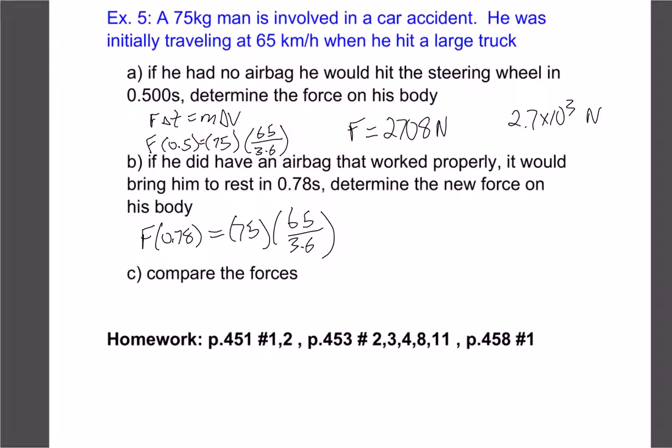Let's do this calculation, and we get an answer of 1736, or if we round that off, 1.7 times 10 to the 3 newtons. If we compare these two forces, we can see that there's about 1,000 fewer newtons. It might not sound like a lot, but maybe that's enough to keep the guy from being killed.